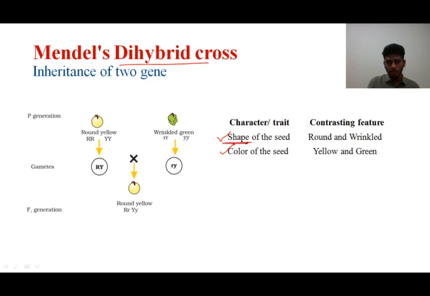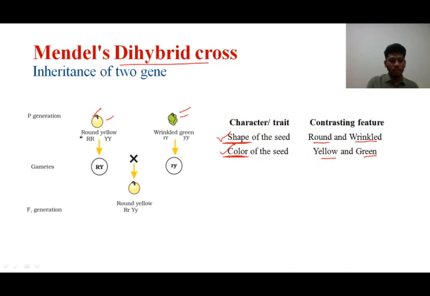Shape, here the shape is of two variants. One is round shape, the other one is wrinkled shape. The round shape is shown here and the wrinkled shape is also shown here. Next character was the color of the seed. In the color, there are again two variants. One is the yellow, the other one is the green. So yellow color is shown in the same seed here and the green is also shown in the same seed here. So if you are asked what characters are taken for the dihybrid cross, shape of the seed and color of the seed are the characters. Contrasting features are round and wrinkled for the shape, yellow and green for the color.